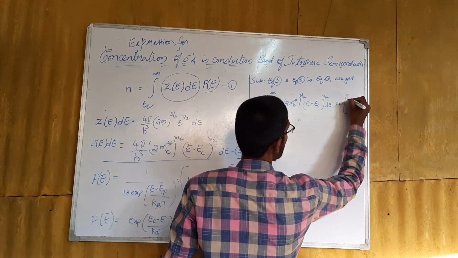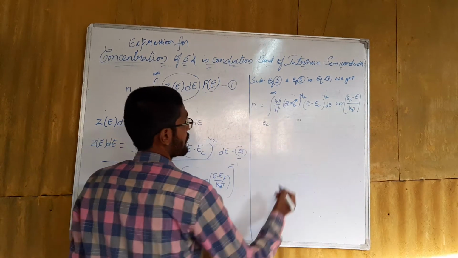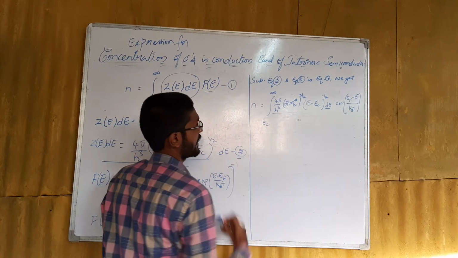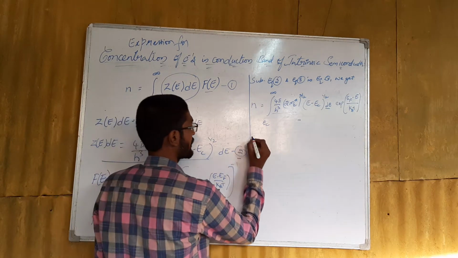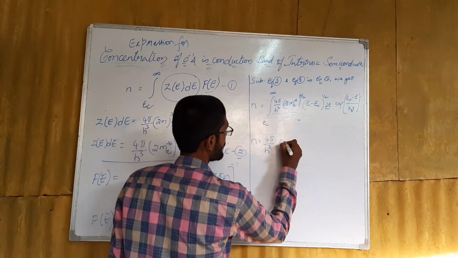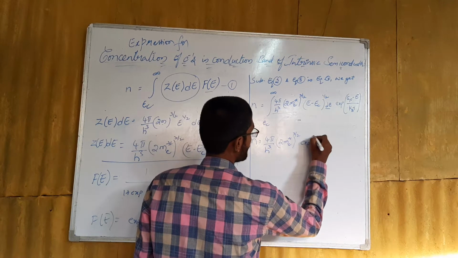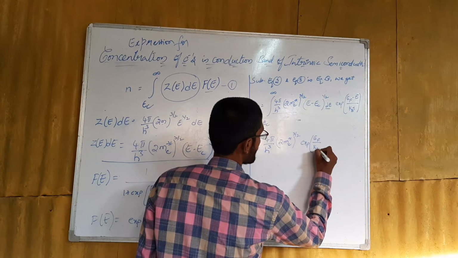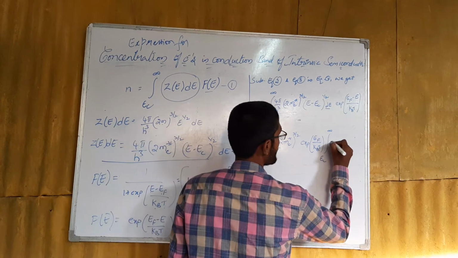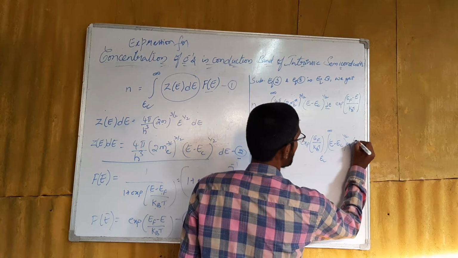exponential of (EF minus E) by kB T. Now see, since we are integrating with respect to dE, the terms which are independent of energy can be taken out of the integration, and it can be given as n is equal to 4π by h cube (2 me star) whole to the power of 3 by 2 exponential of EF by kBT, integration EC to infinity (E minus EC) whole to the power of 1 by 2 exponential of minus E by kBT